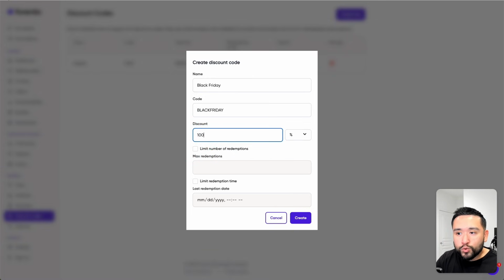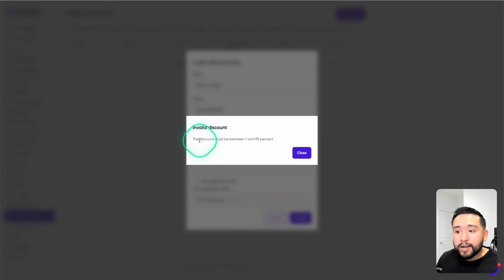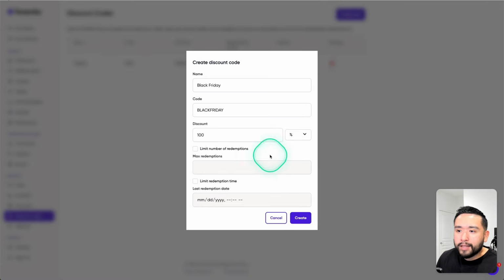You cannot do 100% discount, unfortunately. Let me show you. If I click on create, it says the discount must be between 1 and 99%. I don't know why they set that up that way, but that's how it is. So instead of a percent discount, you could also do a dollar discount.